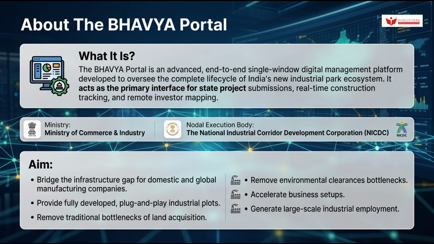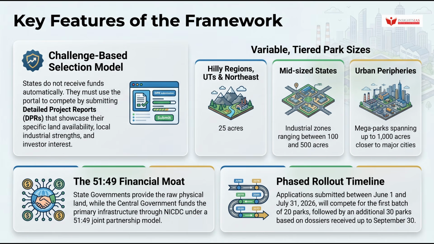Now, coming to the aim. The framework aims to bridge the infrastructure gap for domestic and global manufacturing companies by providing fully developed plug-and-play industrial plots. By removing the traditional bottlenecks of land acquisition and environmental clearances, it seeks to accelerate business setups and generate large-scale industrial employment. Let us now understand the key features of the BHAVYA framework, and this is where prelims questions are most likely to come from, so go through this carefully.